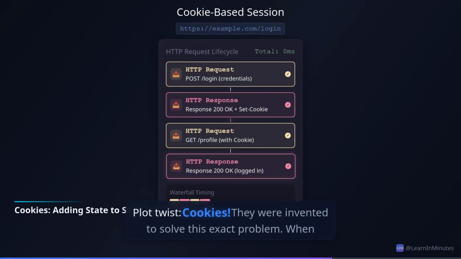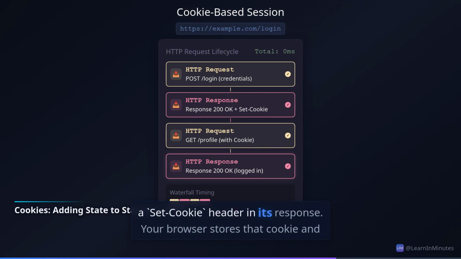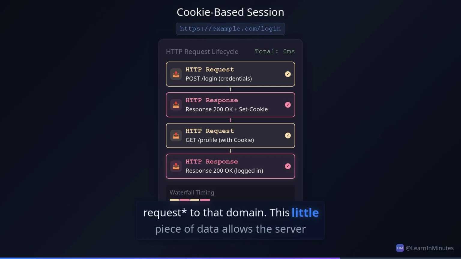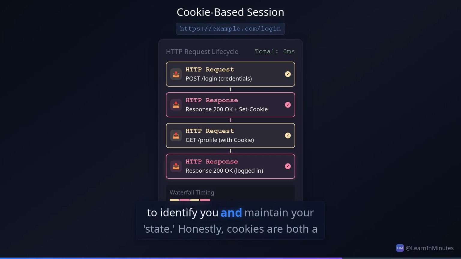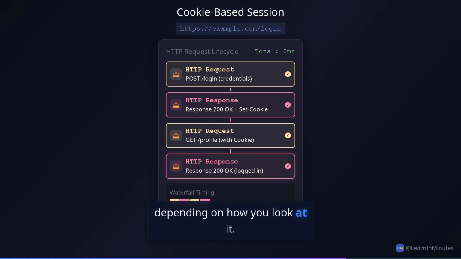Plot twist, cookies. They were invented to solve this exact problem. When you log in, the server sends a Set-Cookie header in its response. Your browser stores that cookie and sends it back with every subsequent request to that domain. This little piece of data allows the server to identify you and maintain your state. Honestly, cookies are both a genius hack and a privacy nightmare, depending on how you look at it.